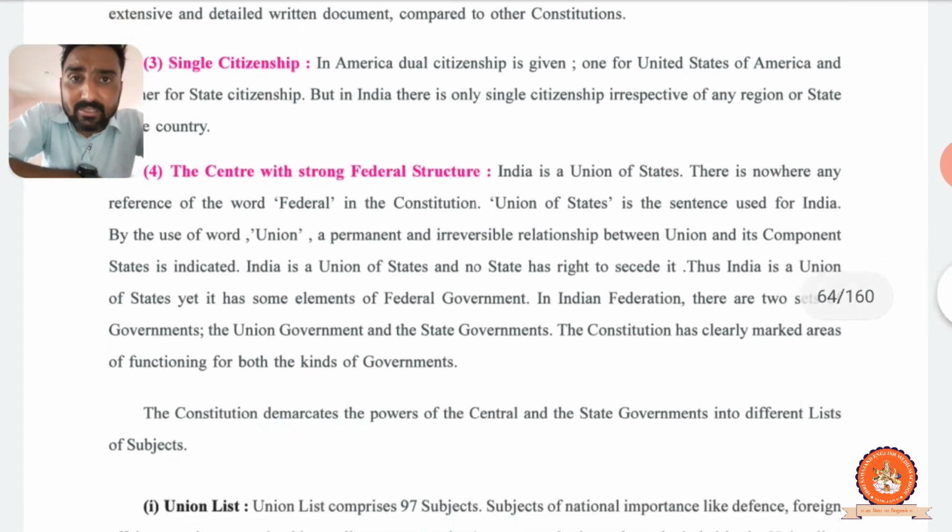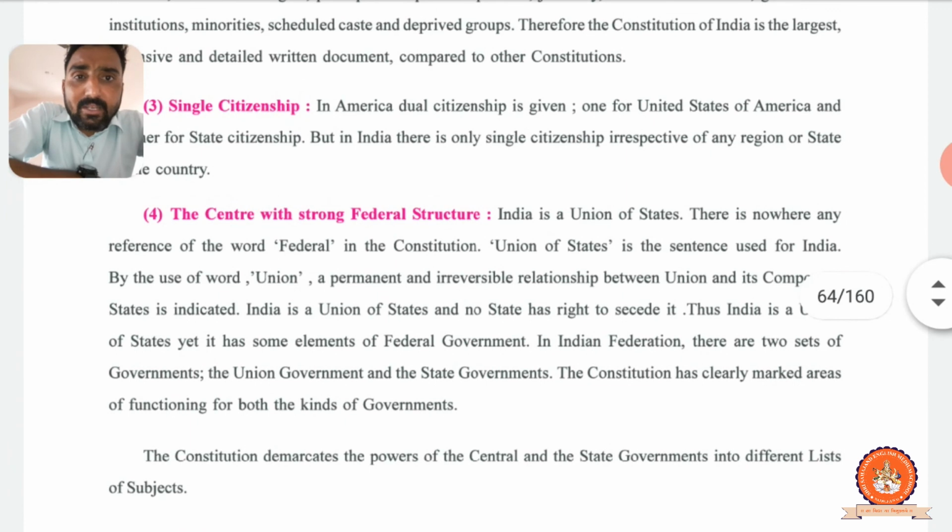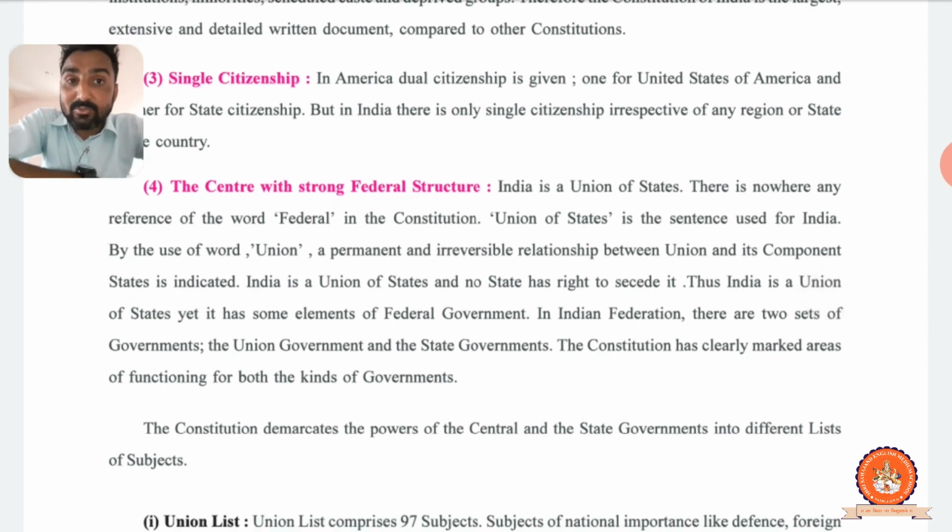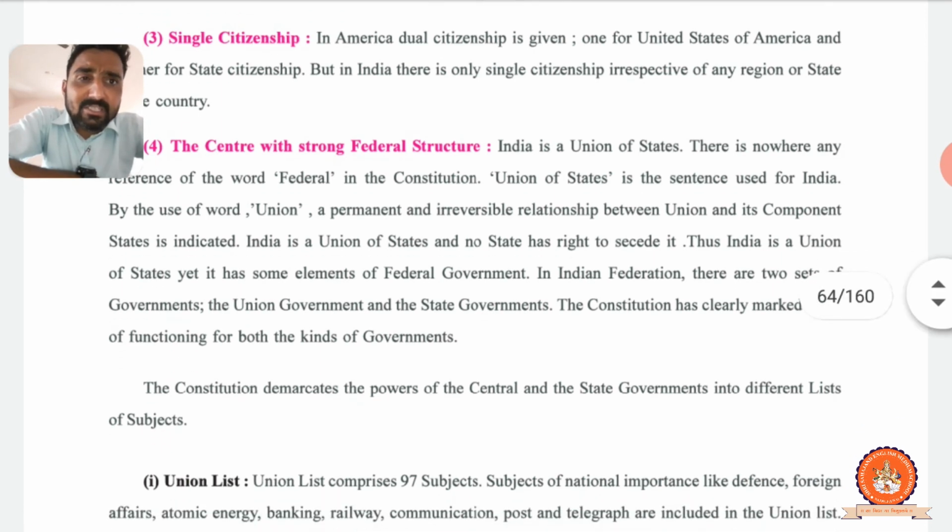That is why India is a union of states. All the states are in union, right? Ekta, union, Sangathan. There is nowhere any reference to the word federal in the constitution, right? Only the Indian constitution has the word union, unity. Union state, we have the union state. India is also called a union state.